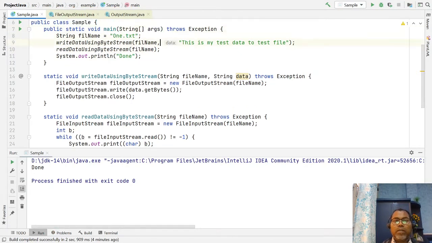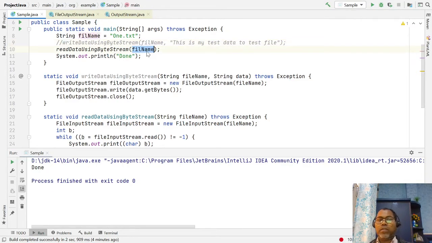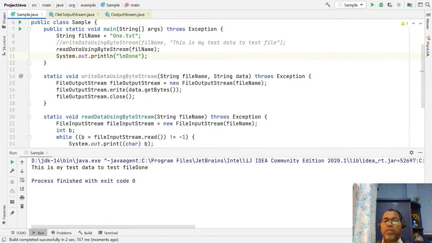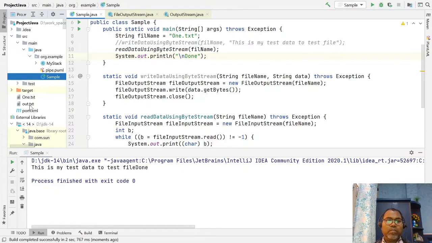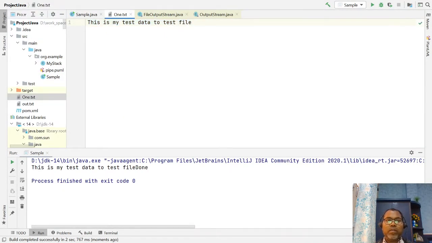Even though this file already exists, we have already created it, so we can directly read it. Just read this file. If you don't get it, let's go and change our file. Let's change something here: this is new data.